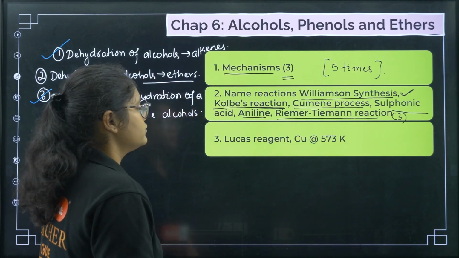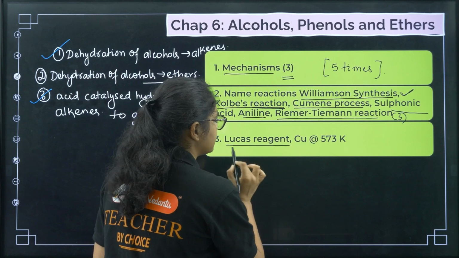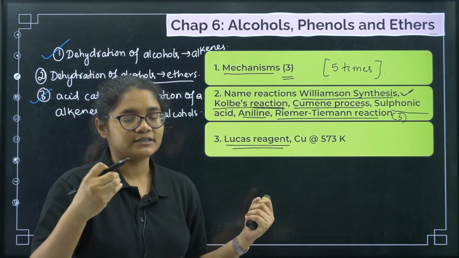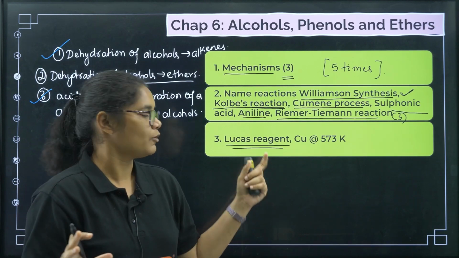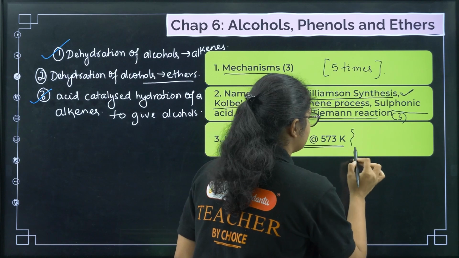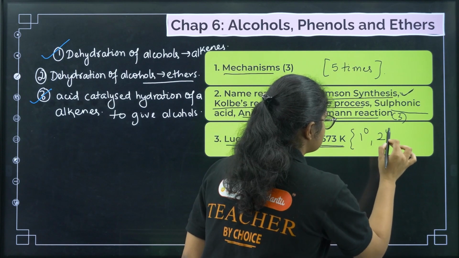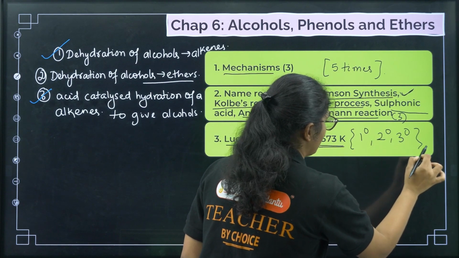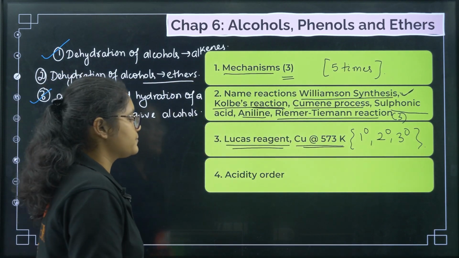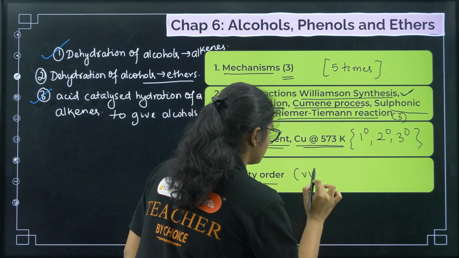Next, coming to some other questions, Lucas reagent, how it helps us to distinguish between tertiary, secondary and primary alcohol. What is Lucas reagent, you should know, and what is the reaction of copper at 573 Kelvin for primary, secondary and tertiary alcohols. That also you have to prepare. Okay. Next, acidity order, again very important question.